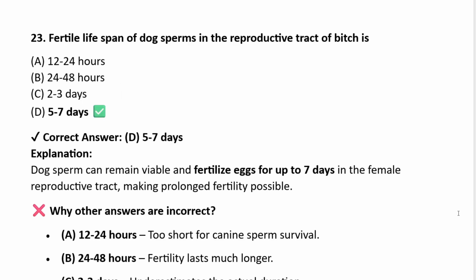Fertile lifespan of dog sperm in the reproductive tract is 12 to 24 hours, 24 to 48 hours, 2 to 3 days, 5 to 7 days. The correct answer is 5 to 7 days. Dog sperm can remain viable and fertilize eggs for up to 7 days in the female reproductive tract, making prolonged fertility possible. Why others are incorrect?